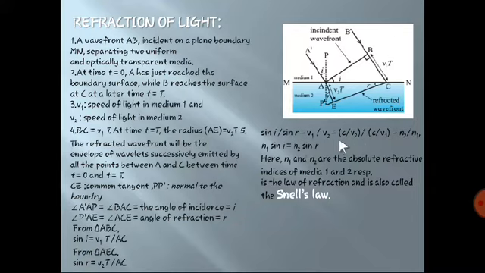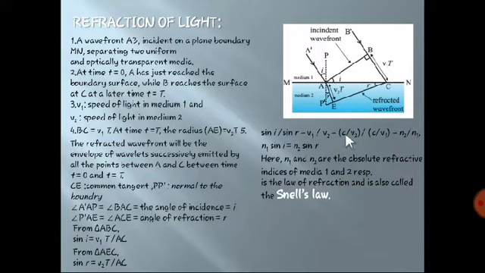Now considering it in this way, c by v2 divided by c by v1. So what will that be? It is nothing but the refractive index, n2 divided by n1, as the formula for n is c divided by v.